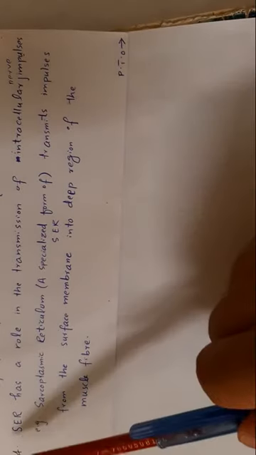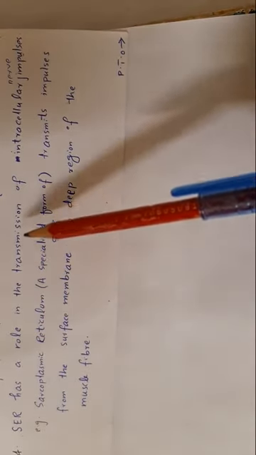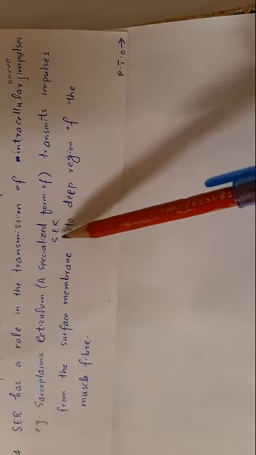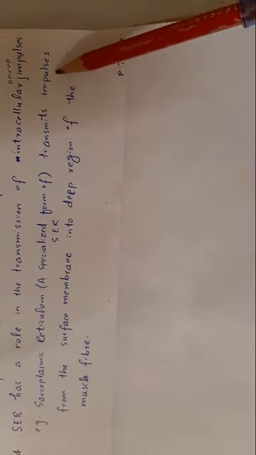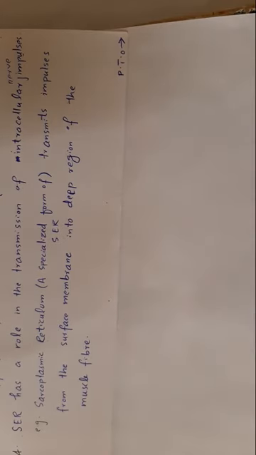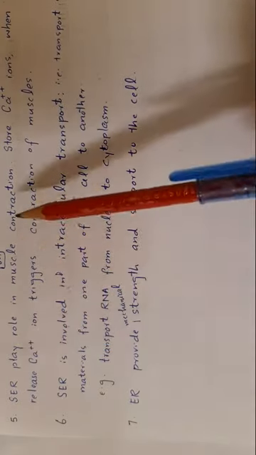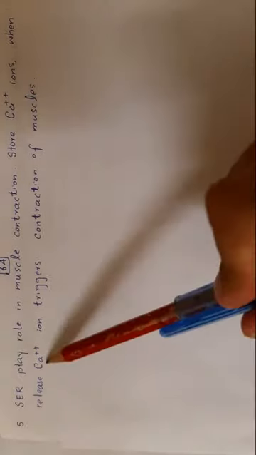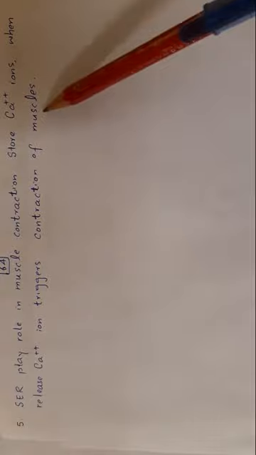Number 4, smooth endoplasmic reticulum also has a role in the transmission of intracellular nerve impulses. For example, sarcoplasmic reticulum, a specialized form of smooth endoplasmic reticulum, transmits electrical messages from the surface membrane into the deep region of the muscle fiber. Smooth endoplasmic reticulum also plays a role in muscle contraction, that is, it stores calcium ions. When released, calcium ions stimulate contraction of muscles.